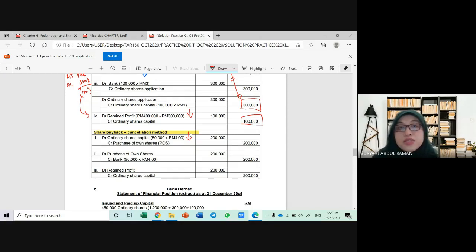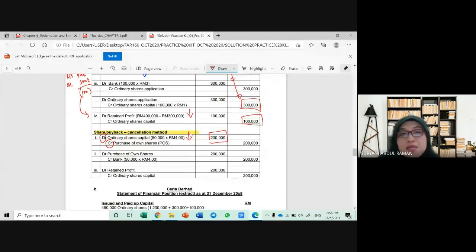So the next double entry will be credit purchase of own share. So nampak, debit ordinary share capital, credit purchase of own share. Again, purchase of own share ni pun temporary account. So nampak, you have reduced this 200,000.